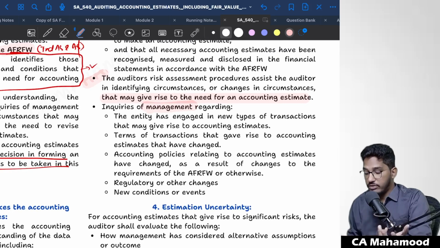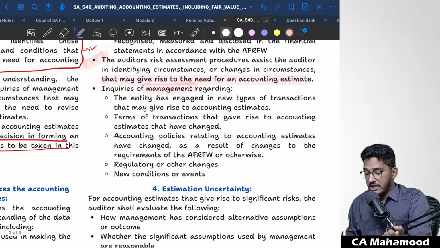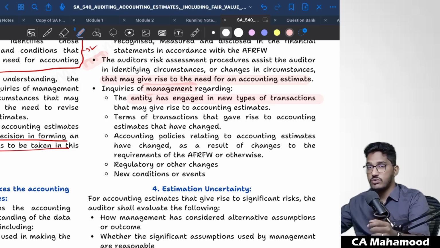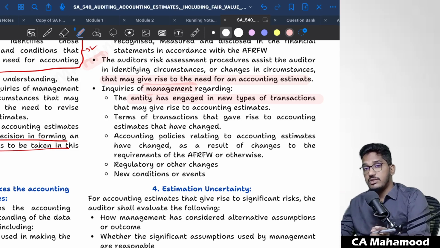But what exactly do you have to inquire? You have to make inquiries of the management regarding whether the entity has engaged in a new type of transaction that may give rise to accounting estimates. Did your client engage in new transactions which give rise to accounting estimates? For example, till now your company did not sell goods under warranty, but in the current year only they have started offering warranty agreements. That means they have entered into a new type of transaction which brings into need an accounting estimate.